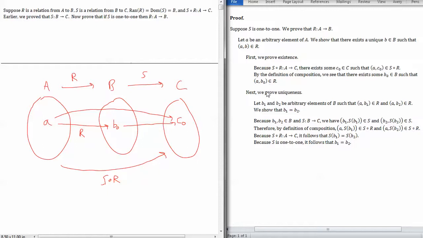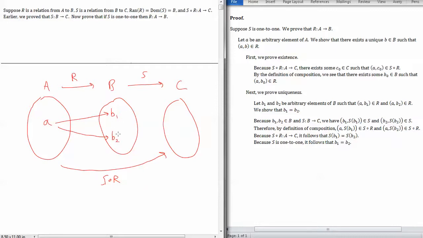So let me delete a little bit of this. We have the same arbitrary A here, and suppose we have a couple elements B1 and B2 in B such that A maps to each of these under the relation R. In other words, (A, B1) is in R and (A, B2) is in R. And we want to show that B1 and B2 actually have to be equal in order to prove uniqueness.